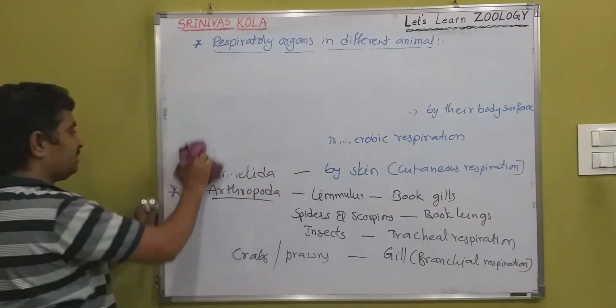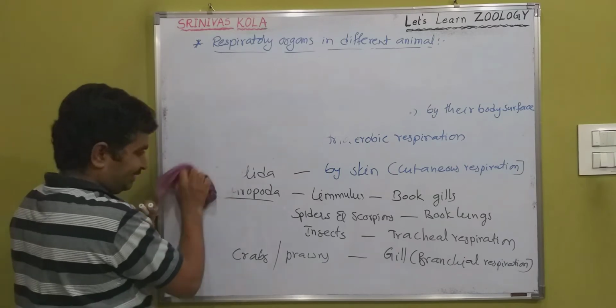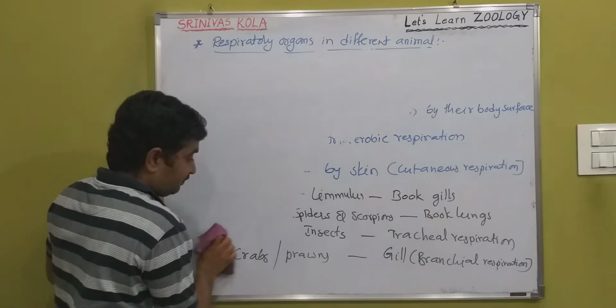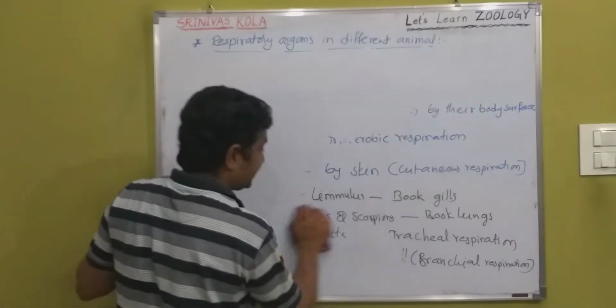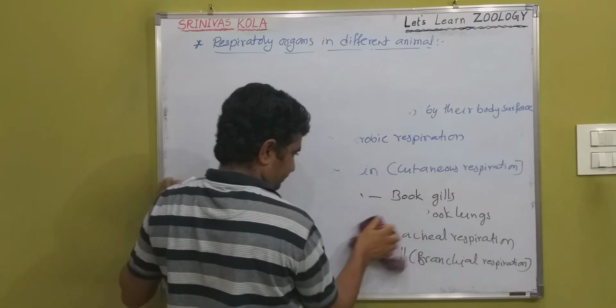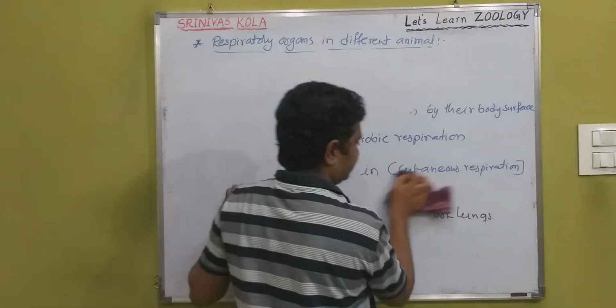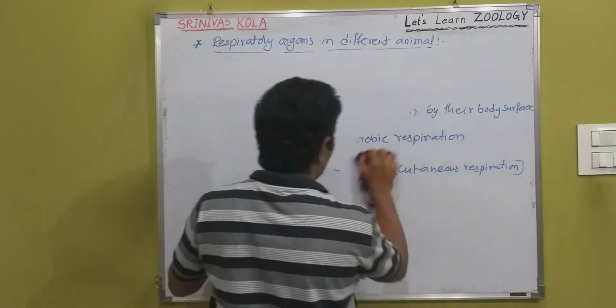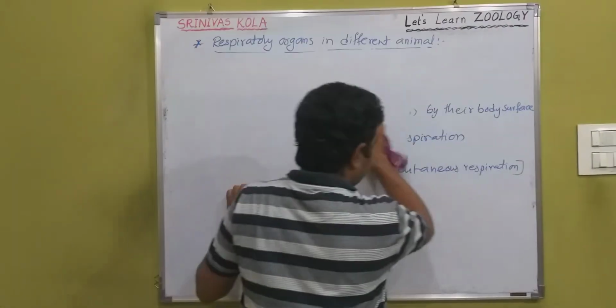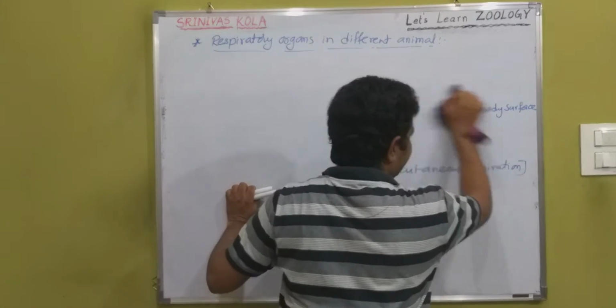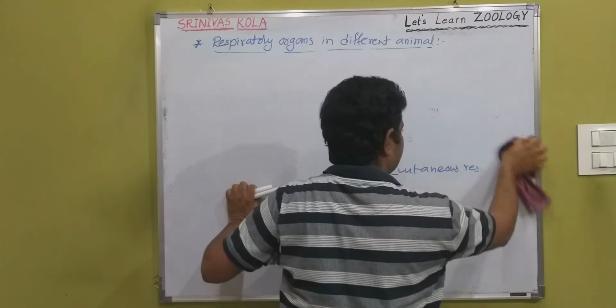In mollusca, depending upon the habitat, various types of respiratory organs are present. For example, the mantle cavity or ctenidia. Ctenidia are nothing but gills, arranged in a comb-like manner. That's why ctenidia are also known as comb gills.